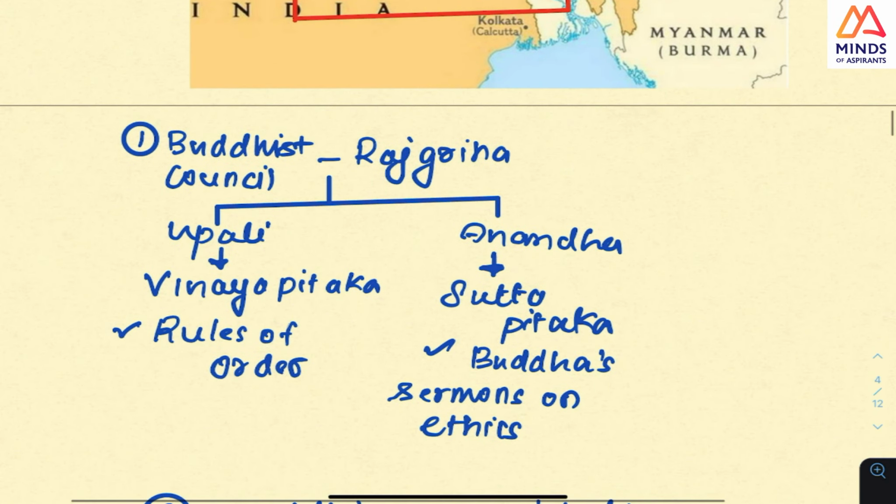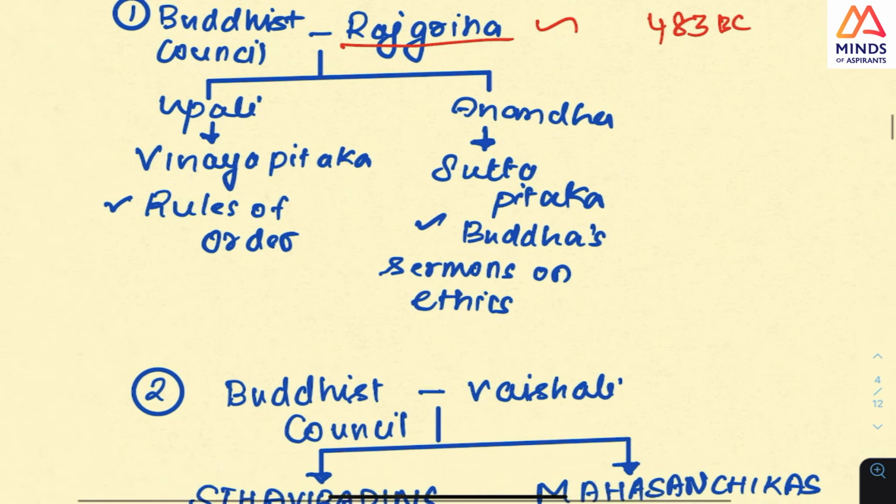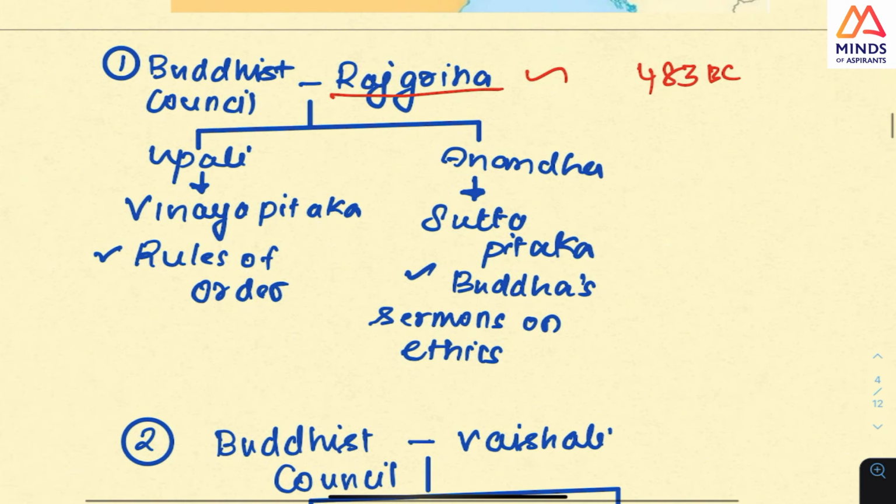Next, the Buddhist councils are very, very important. Earlier they used to ask who was the king at the first council, at what age, and something like that. But I don't think they are going to, because now UPSC has evolved into something like how the logic works. That is what they are saying.